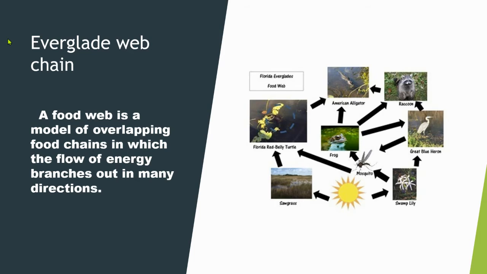Everglade food web. A food web is a model of overlapping food chains in which the flow of energy branches out in many directions. As you can see, this is not circular. That is because different things can eat different things and not in a cyclic way.